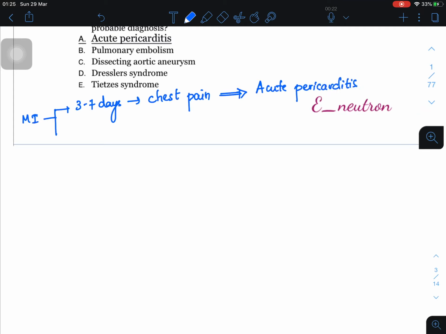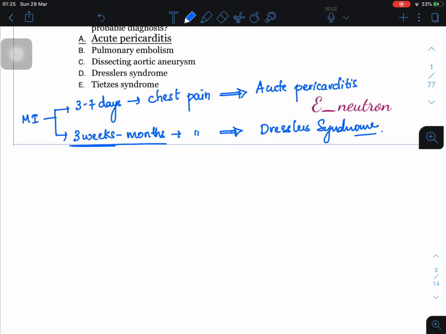In another scenario, if I had MI today and after 3 weeks to several months I develop chest pain, then it will be because of Dressler's syndrome. Dressler syndrome does not develop immediately post MI, it takes around 3 weeks to months to develop. If you have chest pain immediately, then it is not Dressler's, it is acute pericarditis.